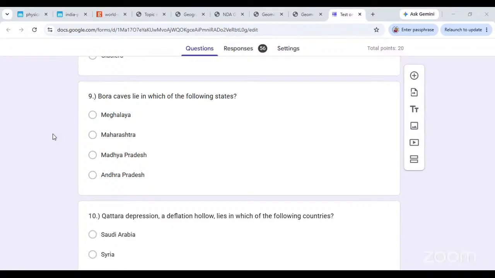I think Borra caves should be in Andhra. They are famous caves here. Google says they will close at 5 o'clock. Borra caves are famous caves in Andhra Pradesh. I just want to see if these are the largest or anything of the sort. There is a story of a lost cow here, and it is also the source of a river.